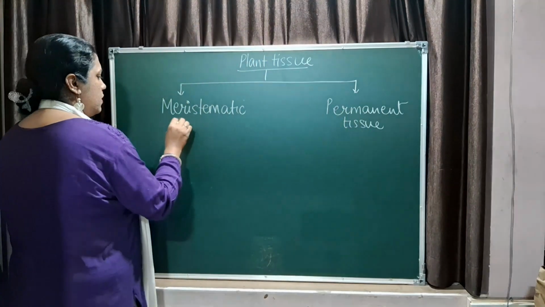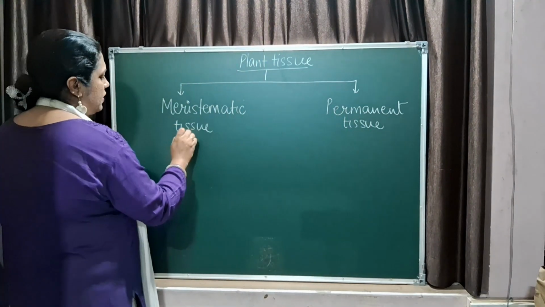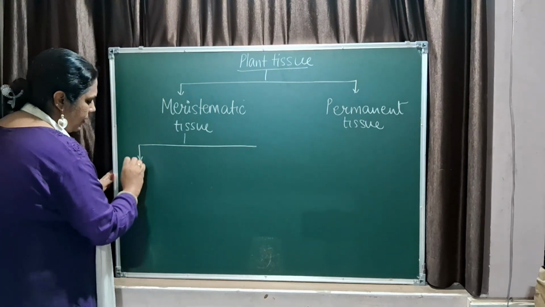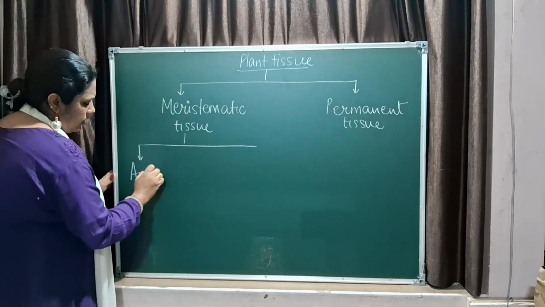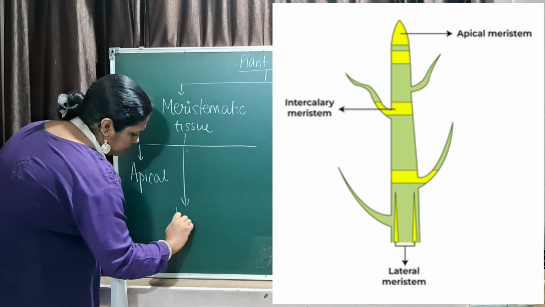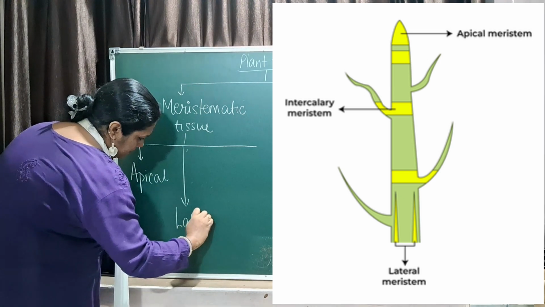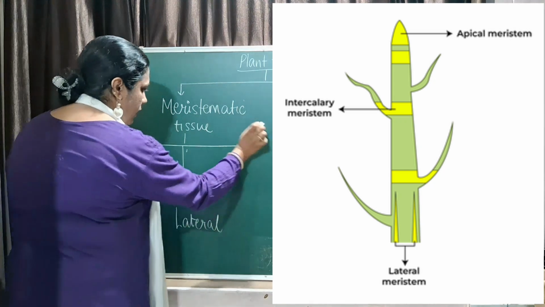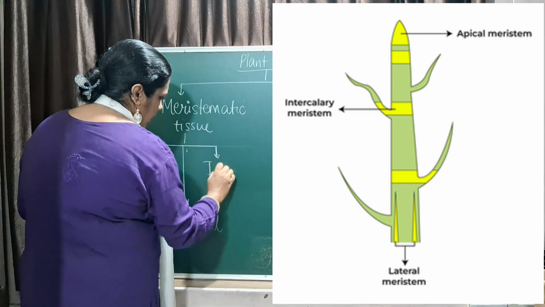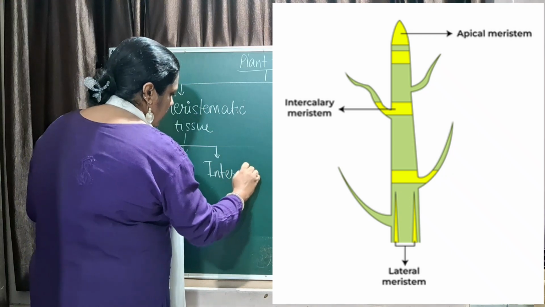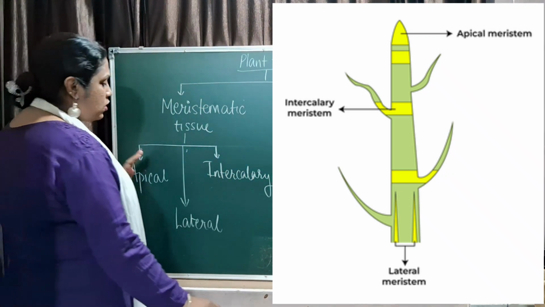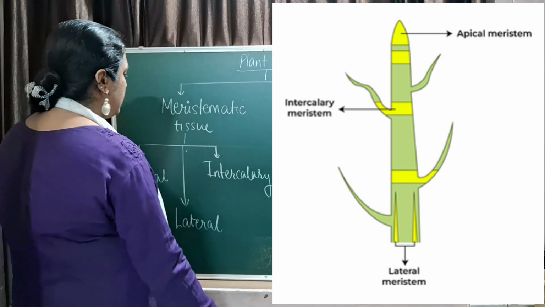And this one is meristematic tissue. Meristematic tissue is of three types. You have apical meristem, you have lateral meristem, and you have intercalary meristem. Based on their location the name is being given.